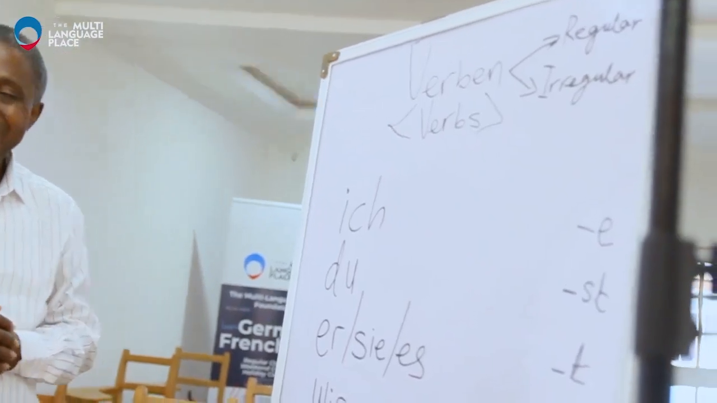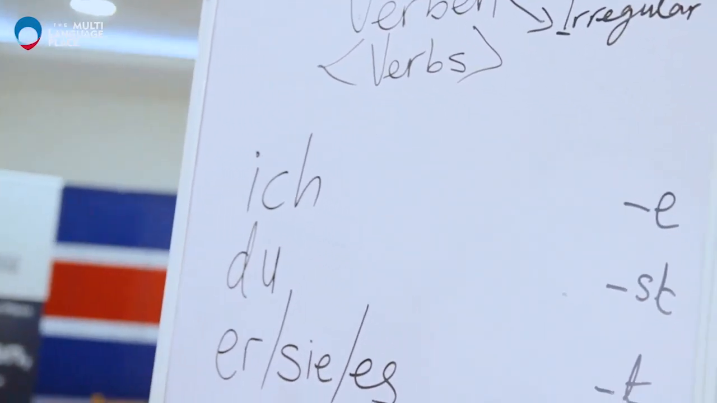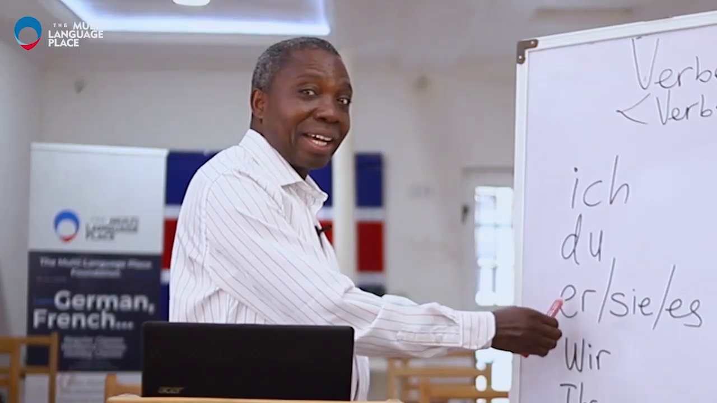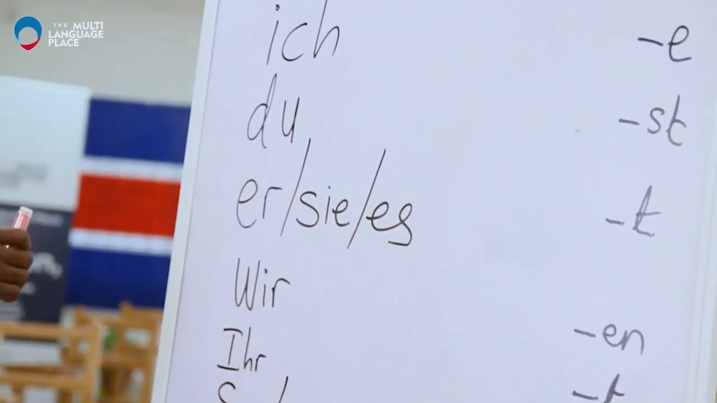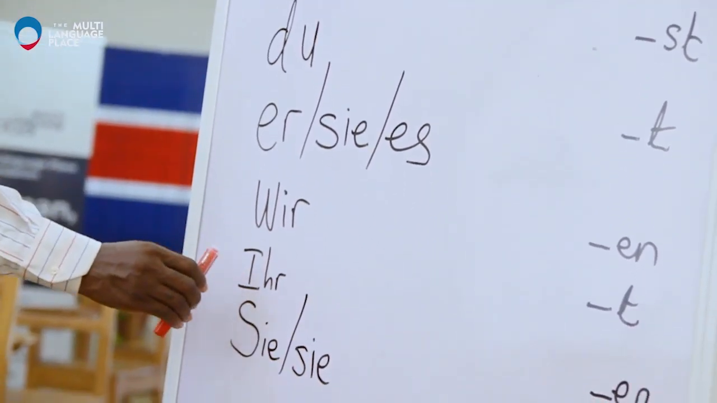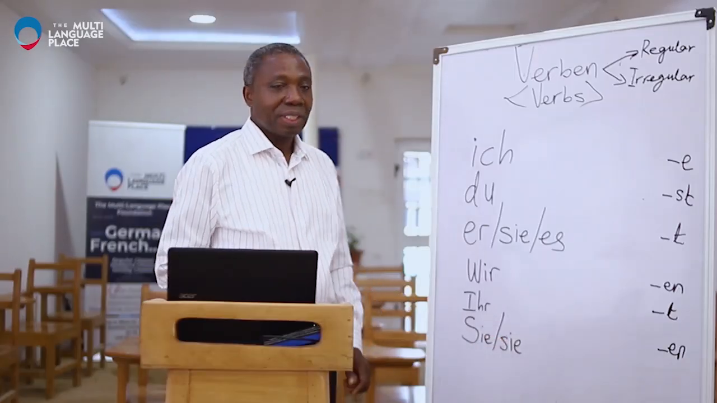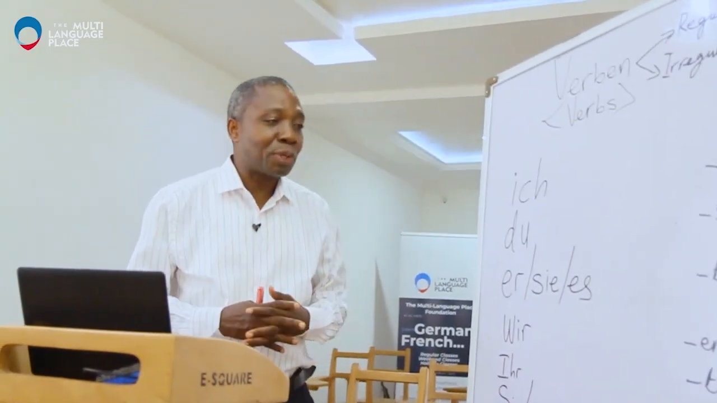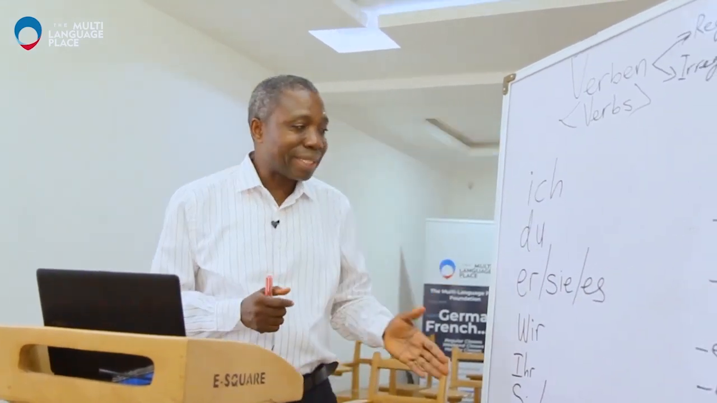The first one is ich, and I want you to pronounce with me. Ich. Du. Sie. Es. Wir. Ihr. Sie. It's important to know how to pronounce them so that as we conjugate, it becomes easy for you to pronounce them with the verb. So these are the personal pronouns.